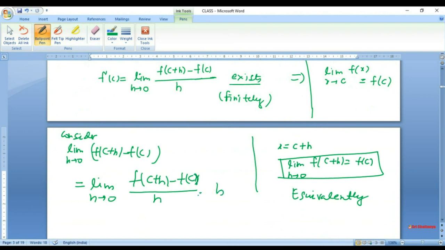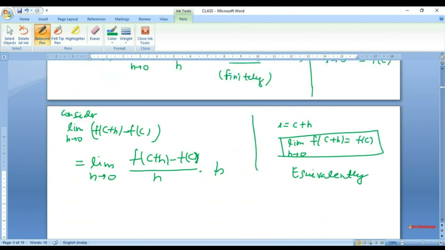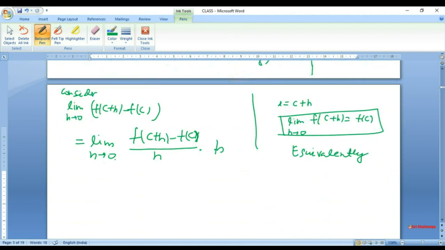There is no harm in dividing by h because as h tends to 0, h is never 0. The limit concept means that h can be as close to 0 as possible but never equal to 0.